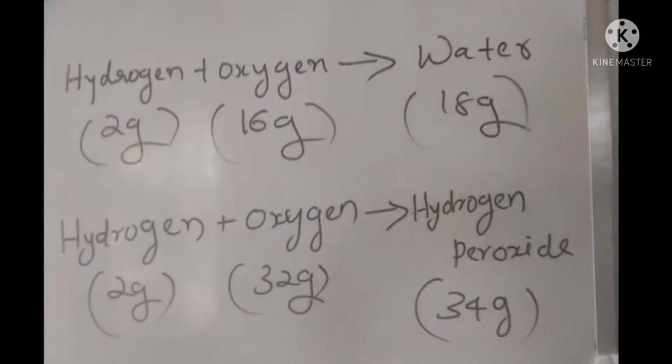And here the masses of oxygen, that is 16 gram and 32 gram, which combine with a fixed mass of hydrogen, that is 2 gram, bear a simple ratio, that is 16:32 or 1:2.